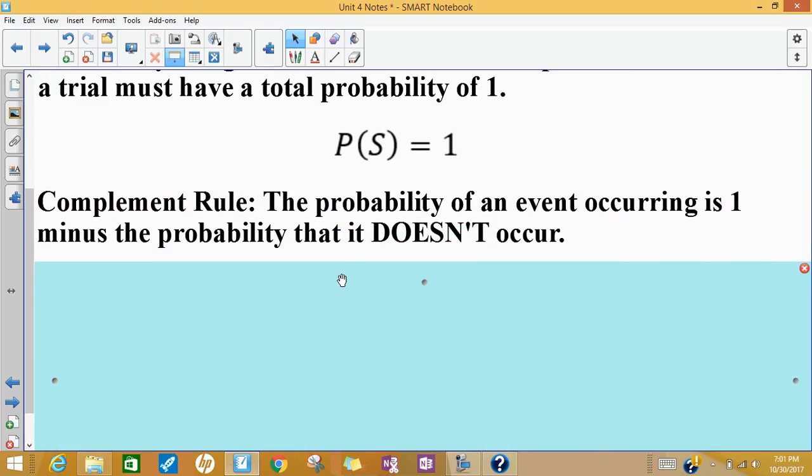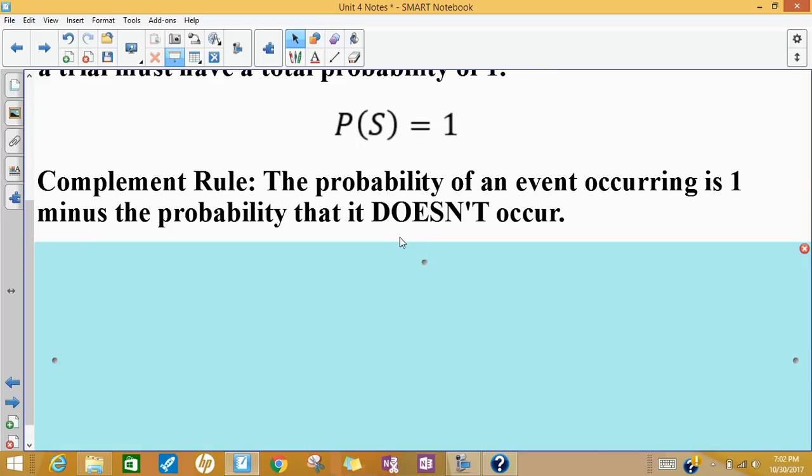If we know the probability of something happening, and we subtract that from the total possible probability of 1, we call that the complement, and that would be the probability that that thing doesn't occur. So the probability of picking a face card out of a deck is 3/13. If we wanted to find the probability of not picking a face card, we would subtract 3/13 from 1, and you would get 10/13.